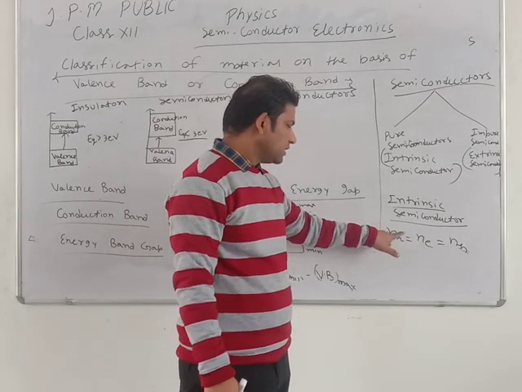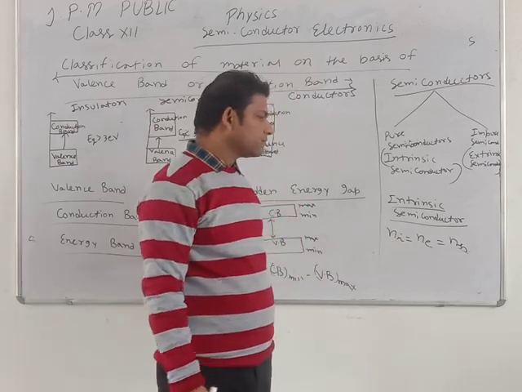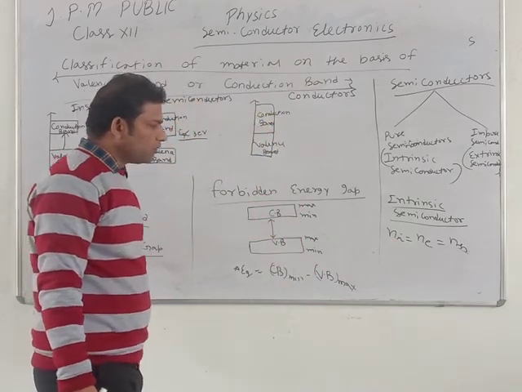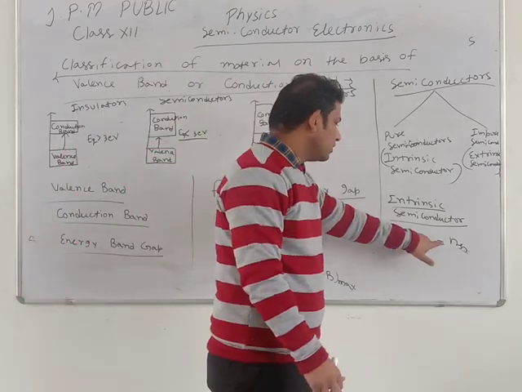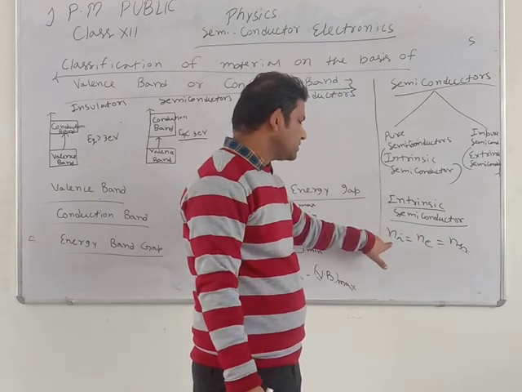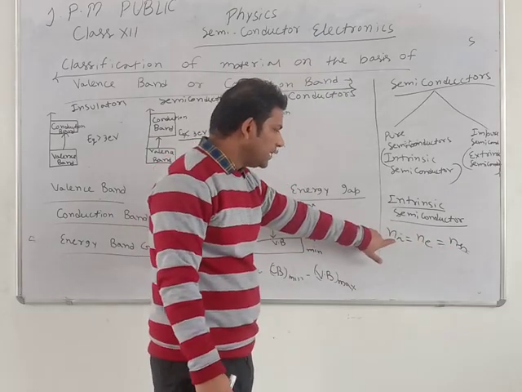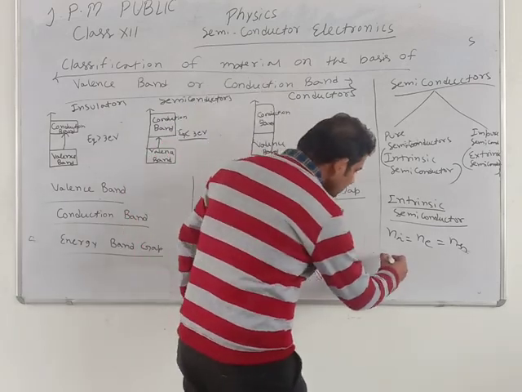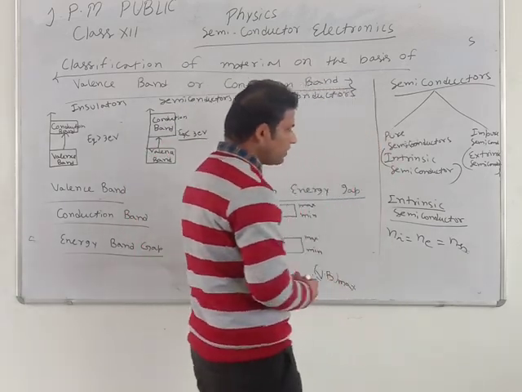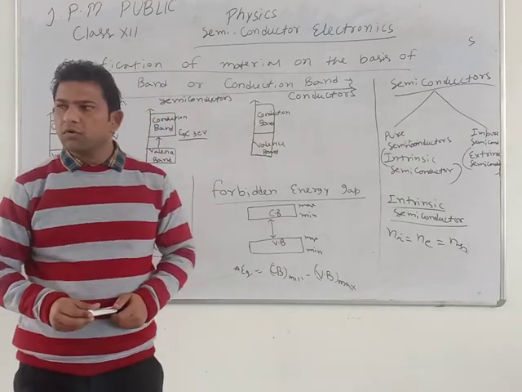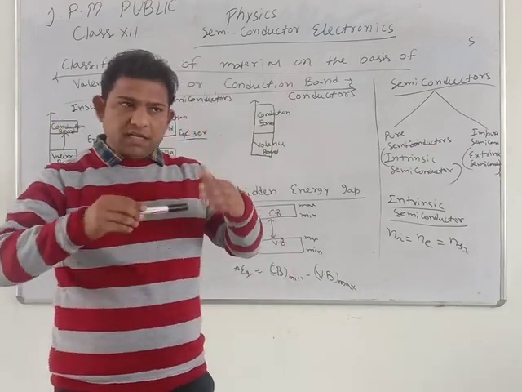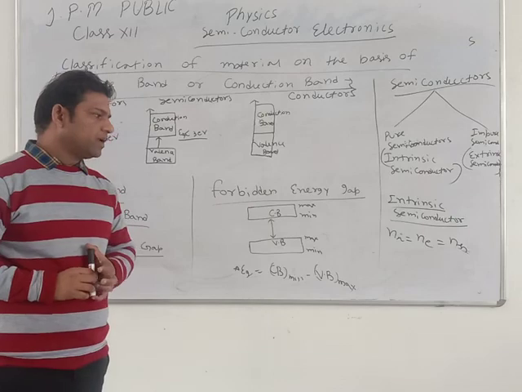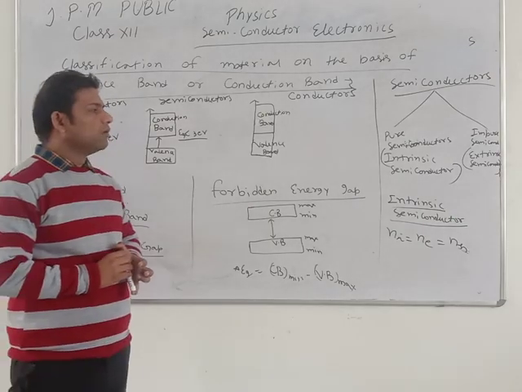This is also known as ni, n suffix i, meaning intrinsic semiconductor. In pure semiconductor, at room temperature no current flows. When temperature is increased, the bonds are broken and current flows.